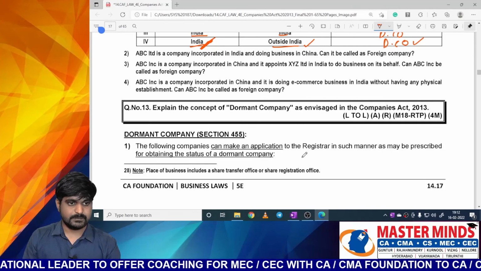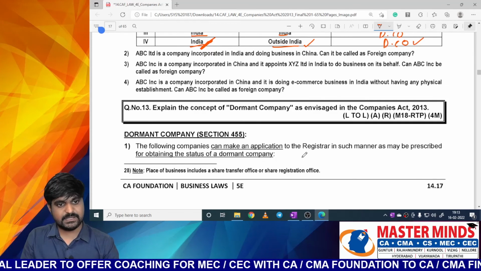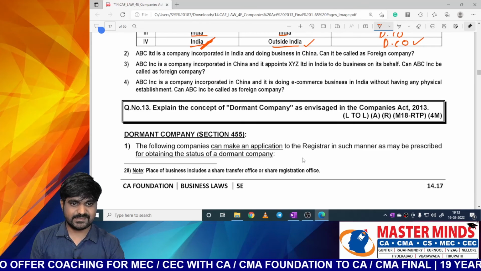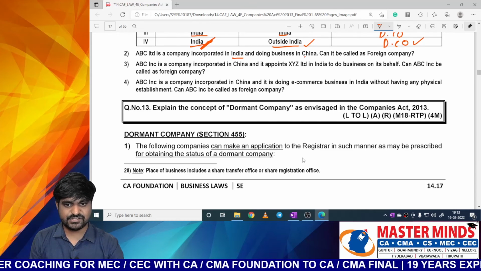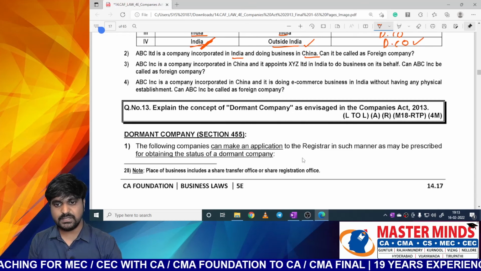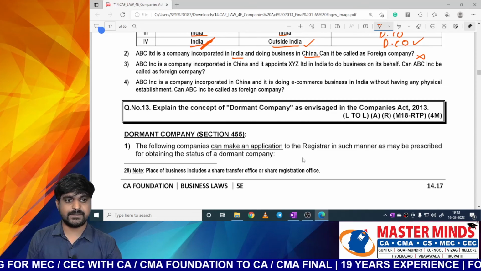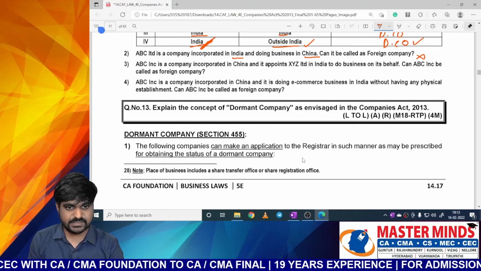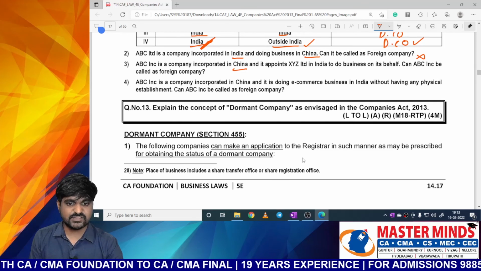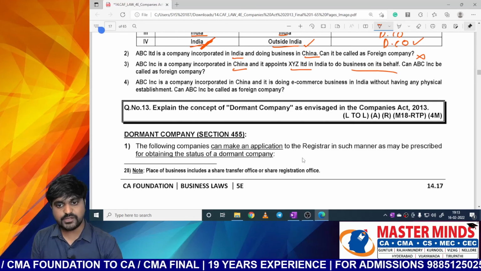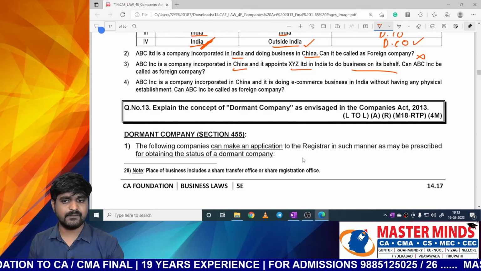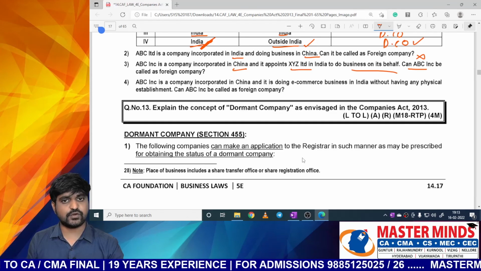Next one. ABC Limited is a company incorporated in India and doing business in China. Can it be called a foreign company? No, it is a domestic company. Next one. ABC Incorporation is a company incorporated in China and it appoints XYZ Limited in India to do business on its behalf. Okay, no issue. It is doing business in India. That is sufficient. Can ABC Incorporation be called a foreign company? Yes.